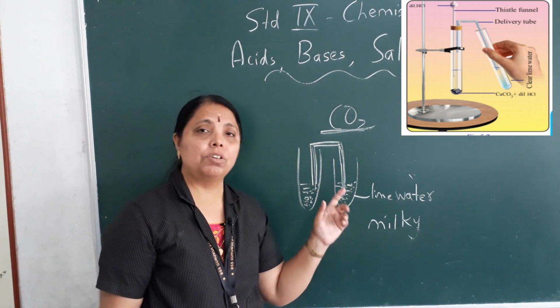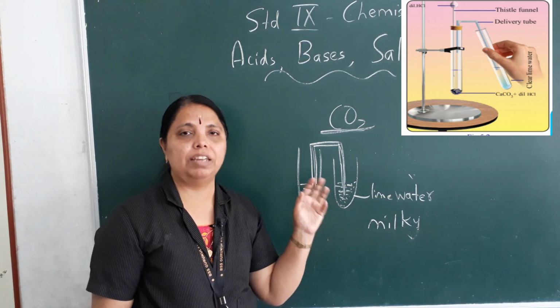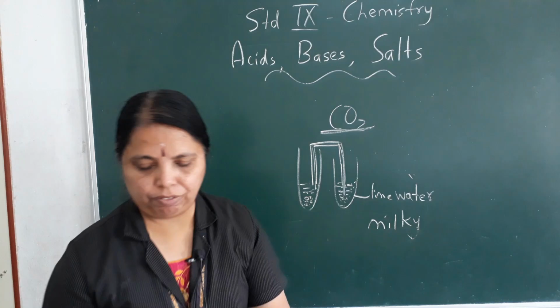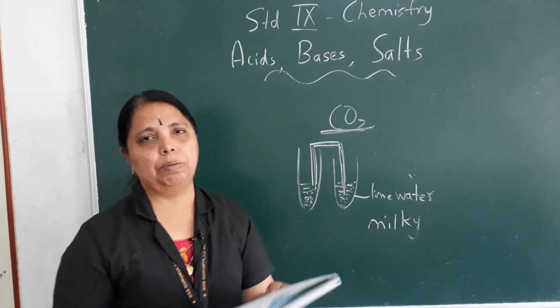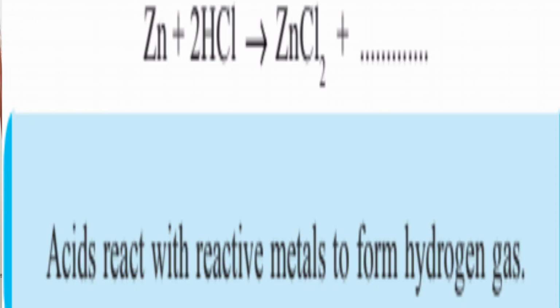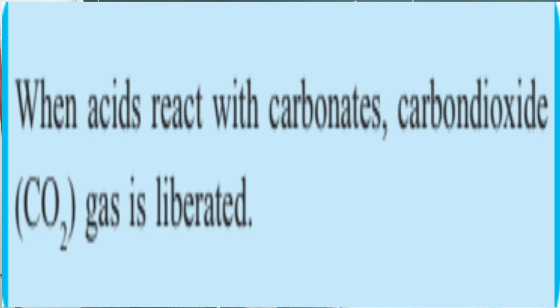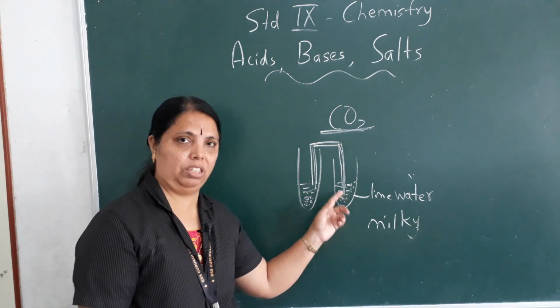Is it clear? So the first property was acids react with metals to form hydrogen gas. Second, acids react with carbonates, and carbon dioxide gas is liberated. When acids react with metals, hydrogen gas came. The same acids, when they react with carbonates, which gas comes out? Carbon dioxide. In the first case, hydrogen produces a pop sound. In the second case, carbon dioxide turns lime water milky.